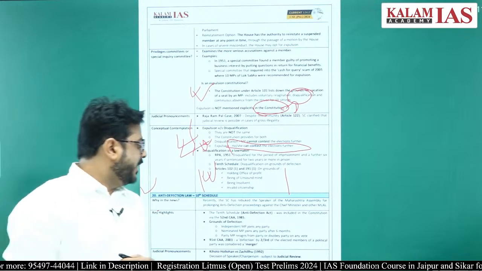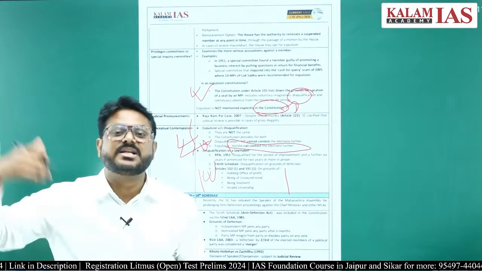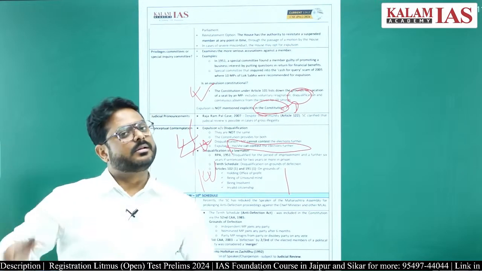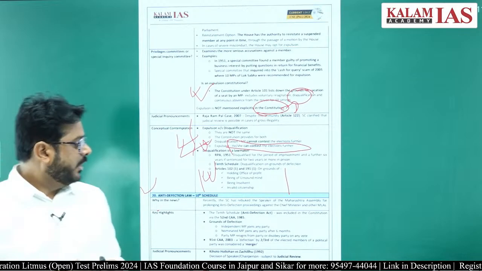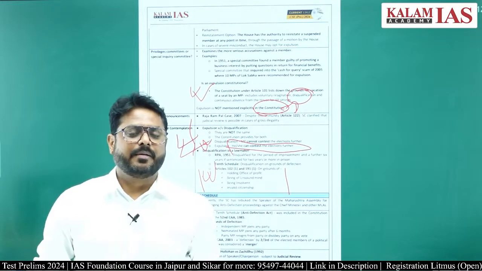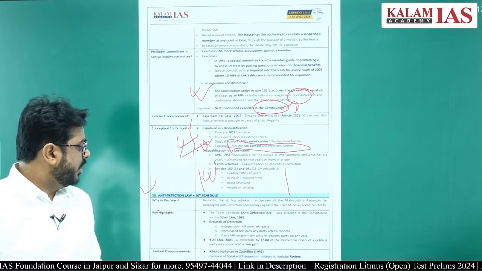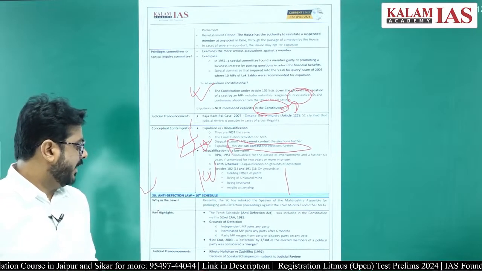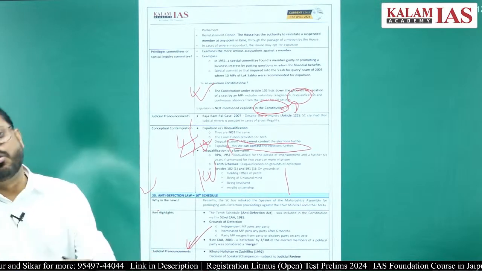If a nominated MP joins any party after the 6th month, then that person will also be disqualified. And if a member disobeys the whip of the political party, then there will be defection also, and the anti-defection law will be applied. One important point is that merger is allowed.